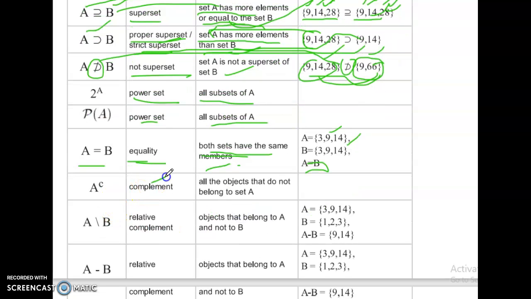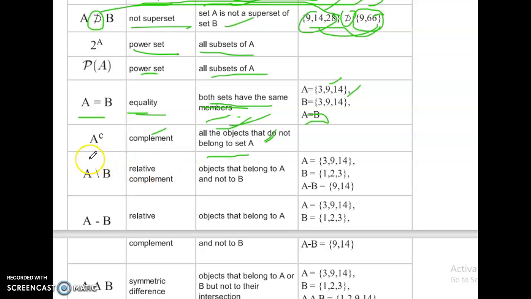A power C, complement: all the objects that do not belong to set A. Which objects do not belong to set A.